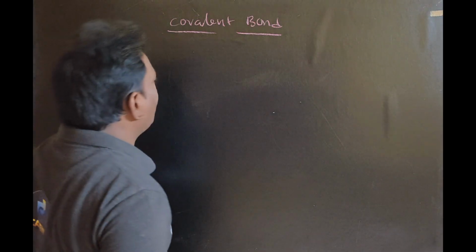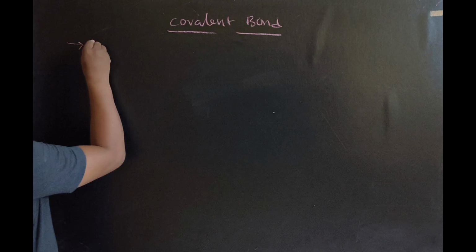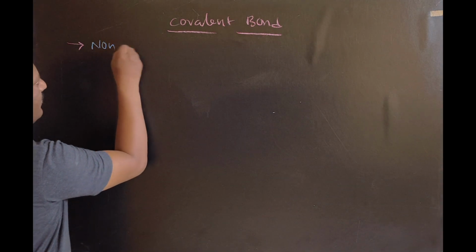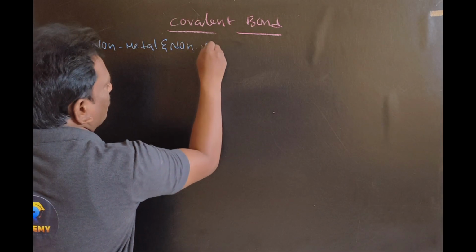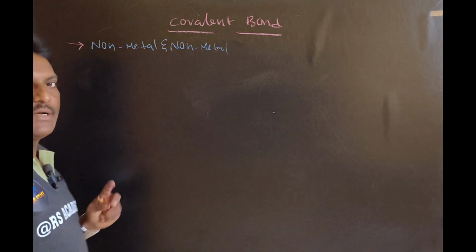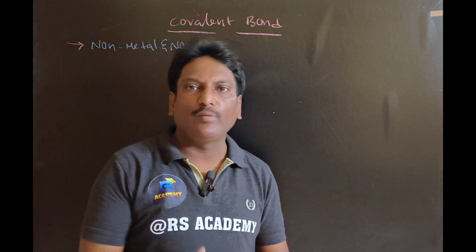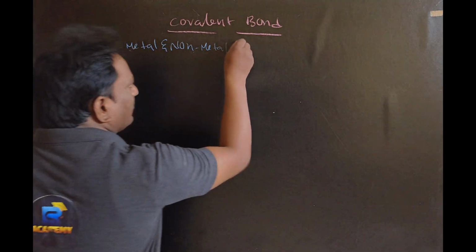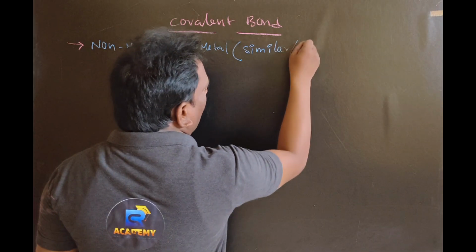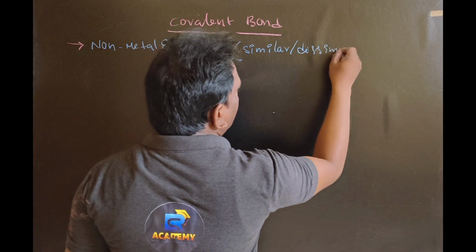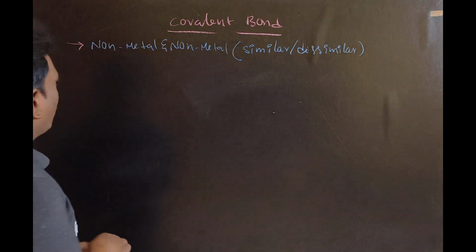Right. A covalent bond is always found between two non-metals, non-metal and non-metal, either similar or dissimilar. These non-metals may be similar non-metals or dissimilar non-metals. So what is meant by non-metal?